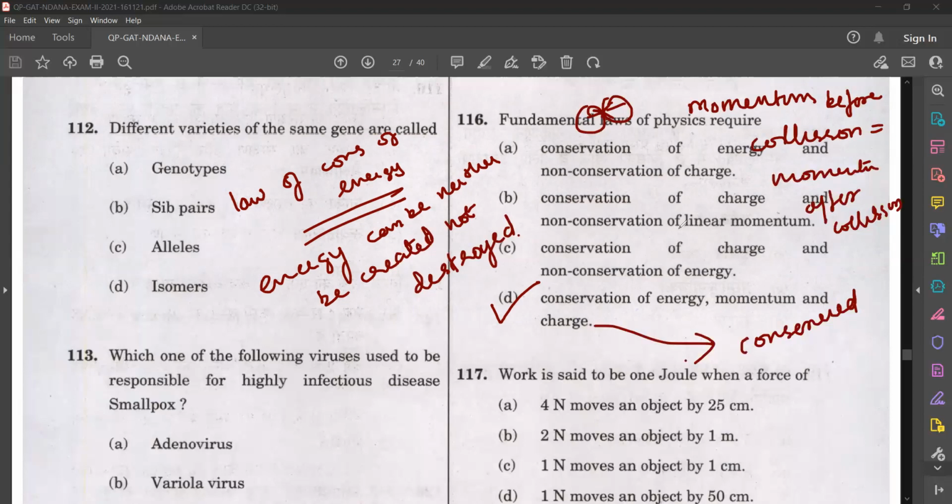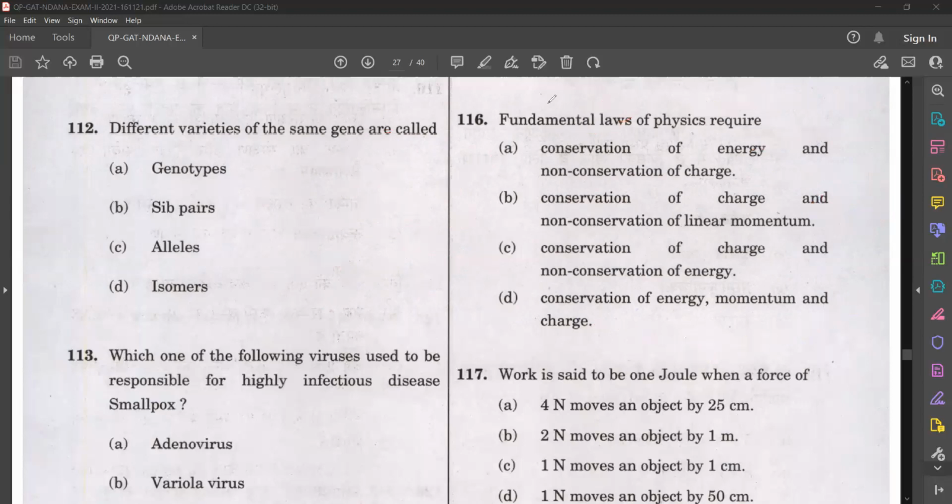You see, no? Yes. So moving to the next question. Question number 117.